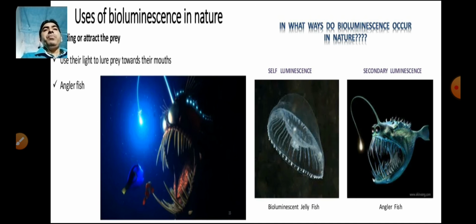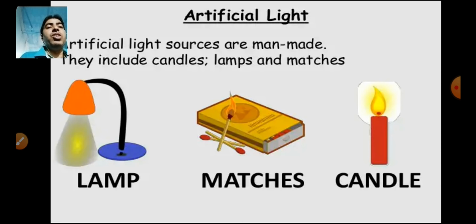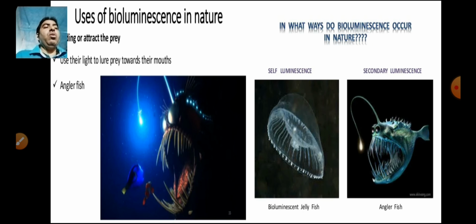Now the next topic we are going to study is bioluminescence. Before starting bioluminescence, one important point is that the light bulb was invented by Thomas Alva Edison. Before the invention of the bulb, fire from wood, candle light, and oil lamps were used to light the street. Now we are seeing bioluminescence.